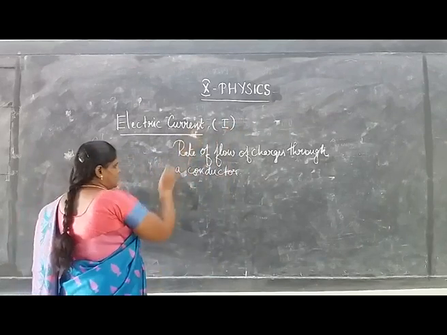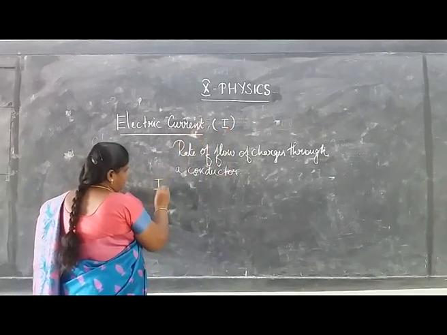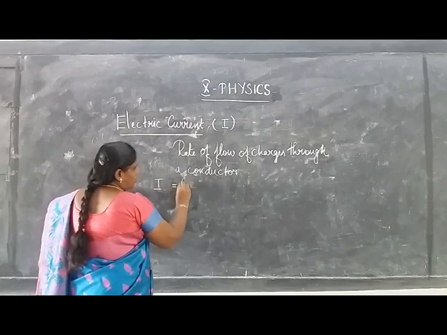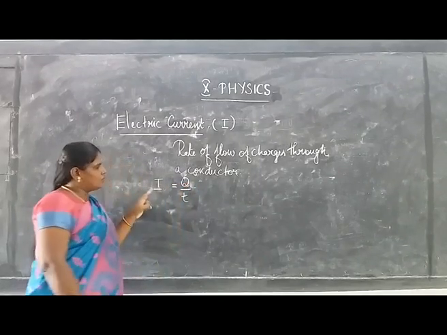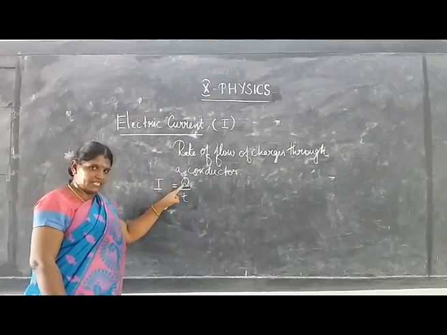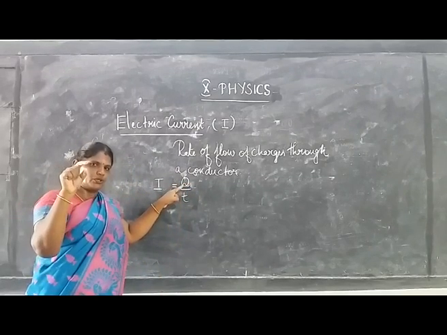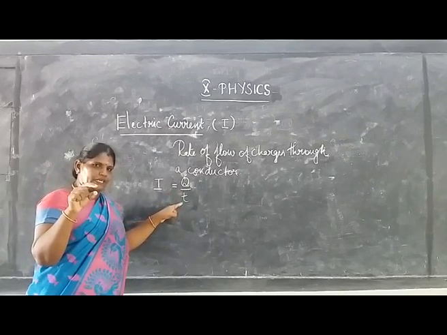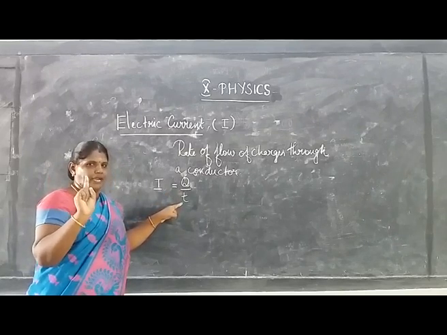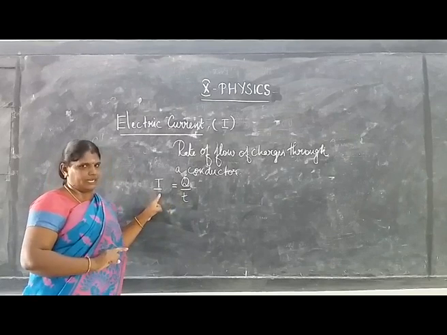By the formula we can write I is equal to Q by T. The amount of charge flowing through a particular area of cross section of a conductor in unit time is the electric current.